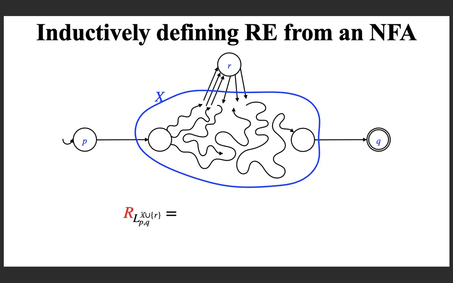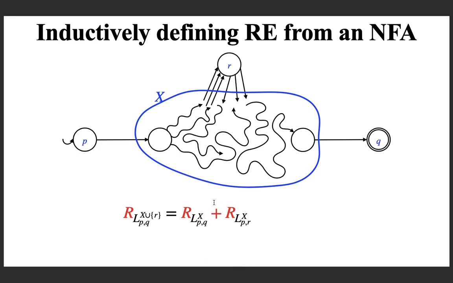And in the RHS, we need to have an equation which is not using R as an intermediate state. That is the goal. You consider all the paths going from P to Q by passing through X only, maybe without entering the state R. There could be such paths, and the regular expression for such paths.